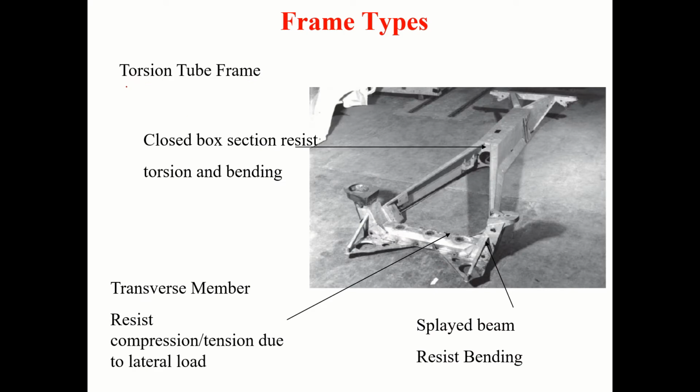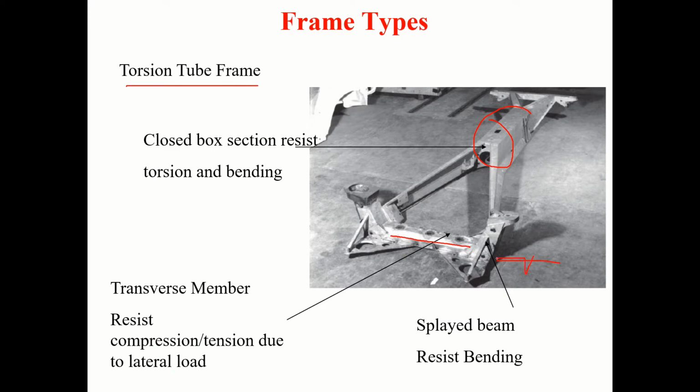So we have torsion tube frame also. Here you have a closed box section, and it resists both torsion and bending. And here you have a transverse member which will resist compression and tension due to lateral loads.